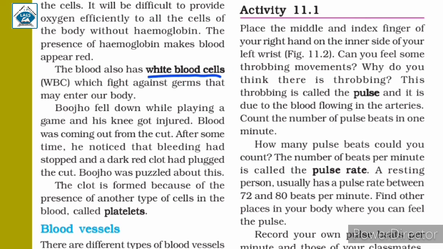Next, the blood also has WBC, that is white blood cells, and their main function is to fight against germs that may enter our body. Now, they are present in fewer amounts, but they perform a vital function in the body. These cells fight against the germs that may enter or that are present in the body. And lastly, we have platelets or blood platelets. These are the cells that help in the formation of a blood clot.